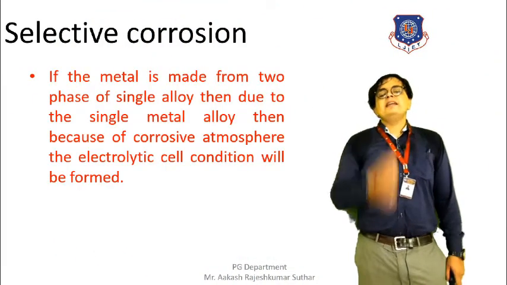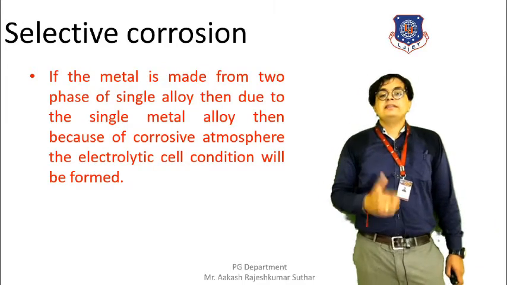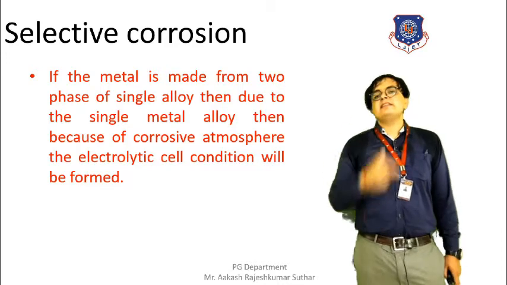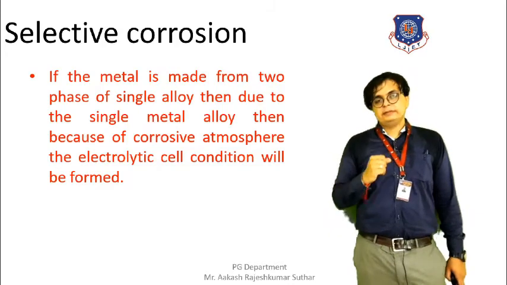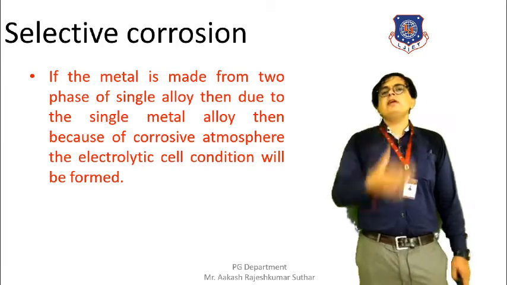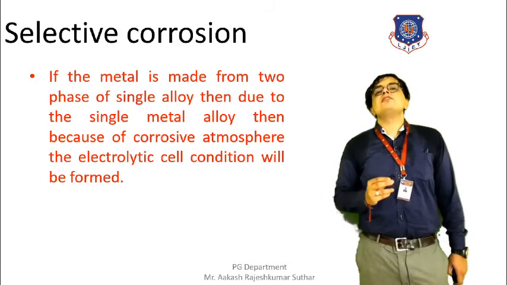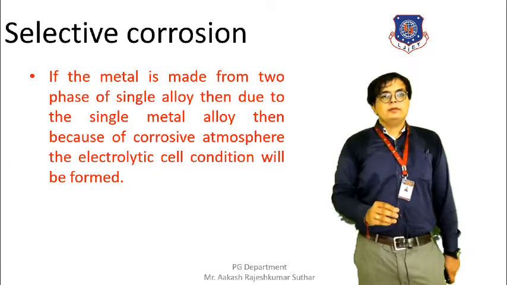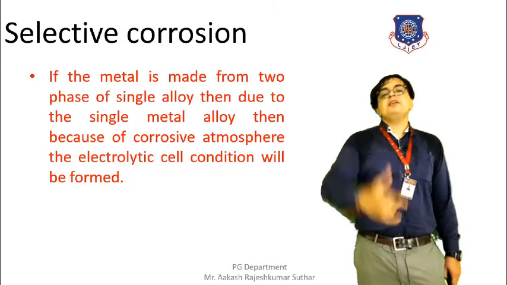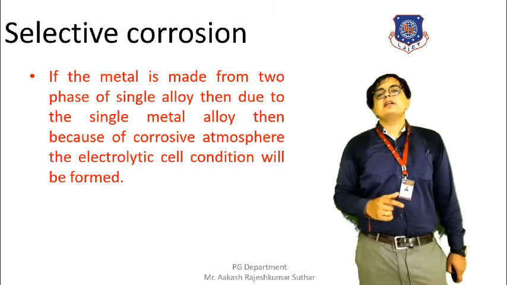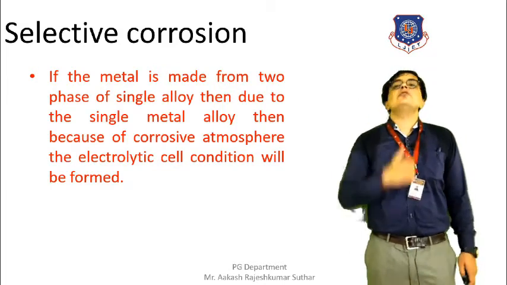When a metal is made of two phases in a single metal alloy, then this single metal that has the two alloys will be the thing that gets corroded. Now, naturally or through some condition, a corrosive environment will form around that metal, and when the metal with two alloys is exposed to the corrosive environment, the chance of corrosion occurring arises.